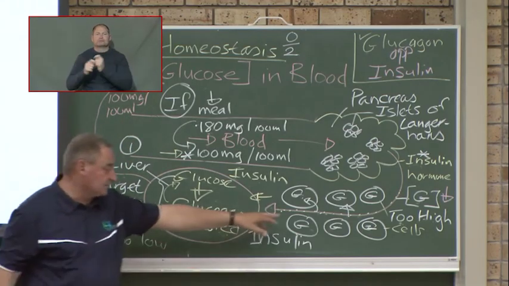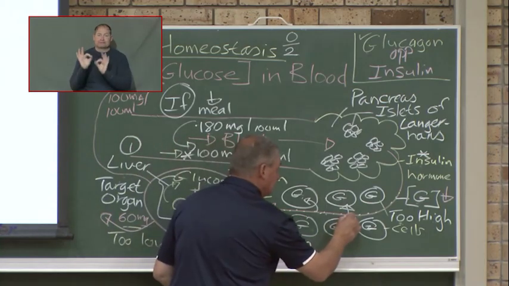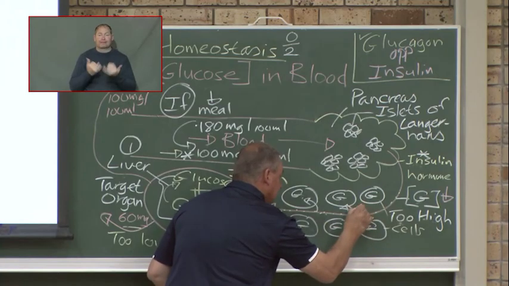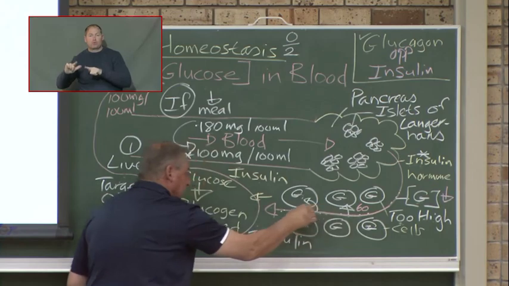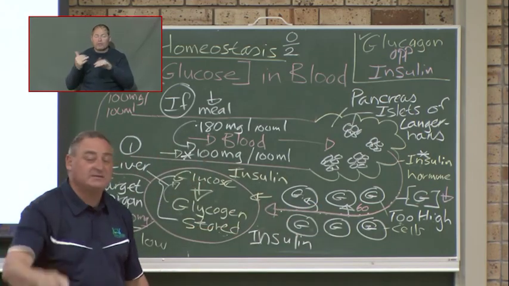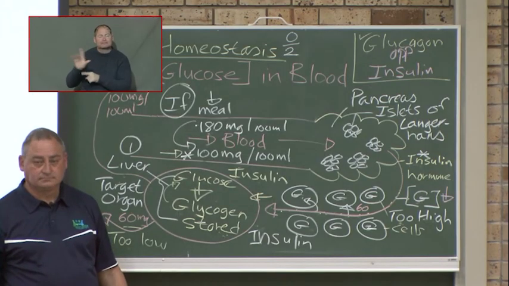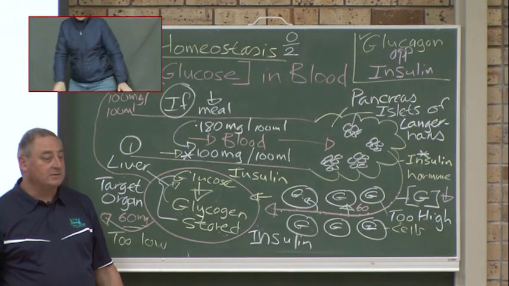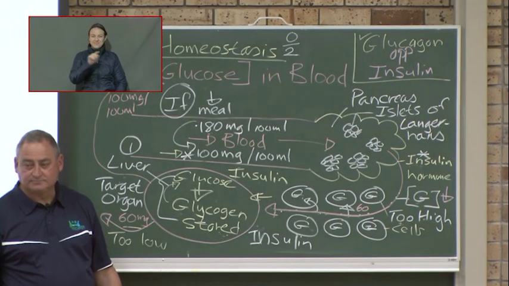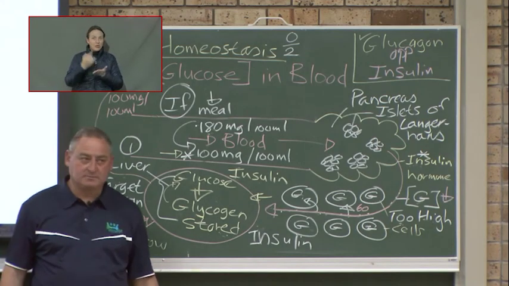What about the body cells? Remember, in the blood, you have a situation now that's not too high, it's the opposite now. It's too low. Instead of 100, it's now 60 here. As the blood comes past here, what do you think must be the messenger's message to the body cells? What do you think must the message be? Just think in terms of opposites, people.